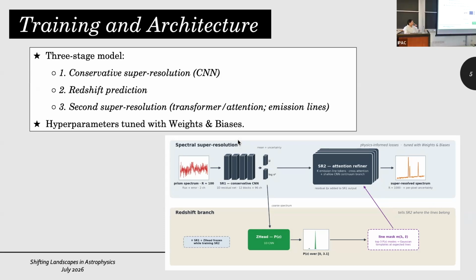And the final stage here, SR2, is a transformer or attention layer. Because it actually knows the redshift from the previous step, it can now focus on specific windows in your spectra where you expect to see important features, important emission lines. So it goes and refines those features for you, this SR2 step here, to finally give you the complete super resolved spectra.